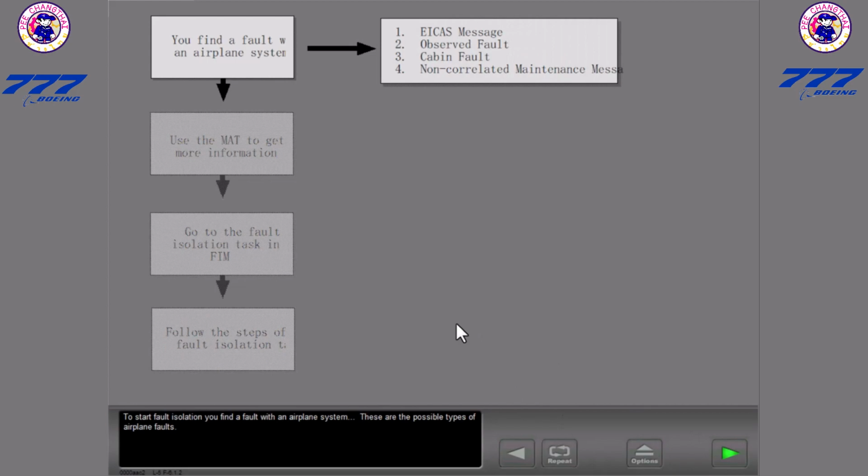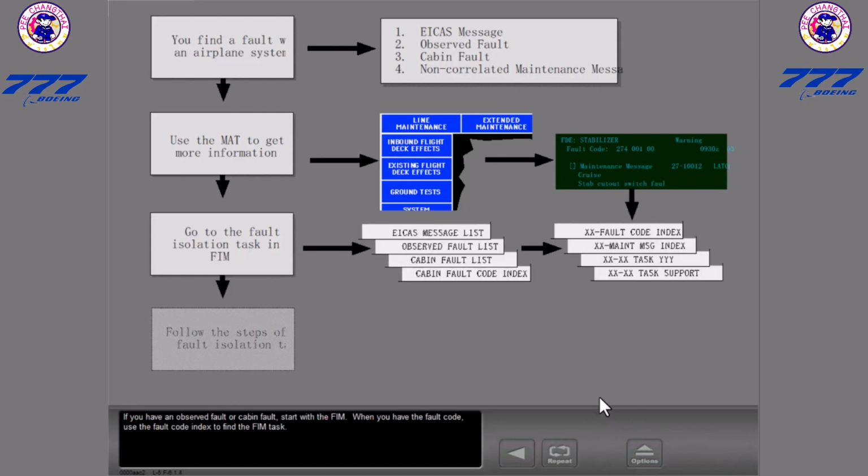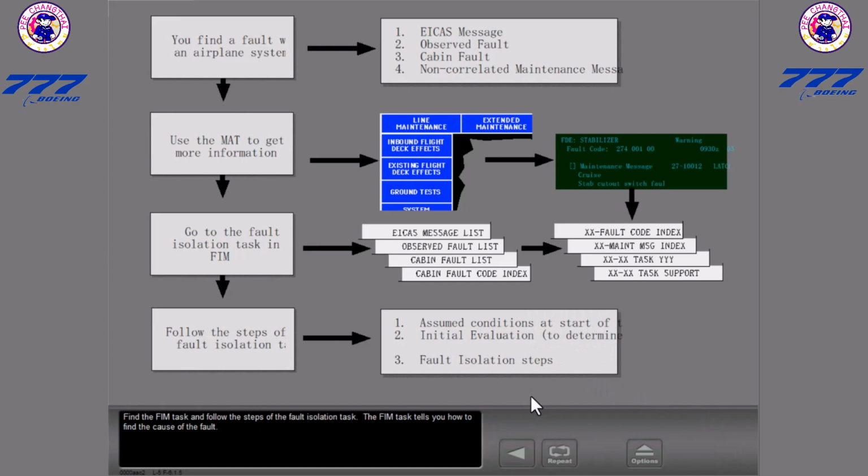To start fault isolation, you find a fault with an airplane system. These are the possible types of airplane faults. If you have an ICAS message, you go to the FIRM to find the fault code and maintenance message. If you have an observed fault or cabin fault, start with the FIM. When you have the fault code, use the fault code index to find the FIM task. Find the FIM task and follow the steps of the fault isolation task. The FIM task tells you how to find the cause of the fault.